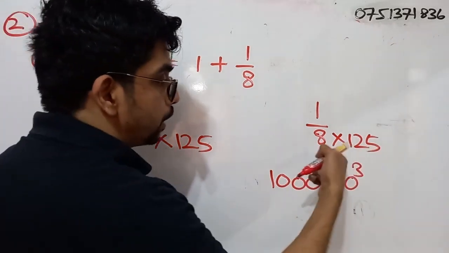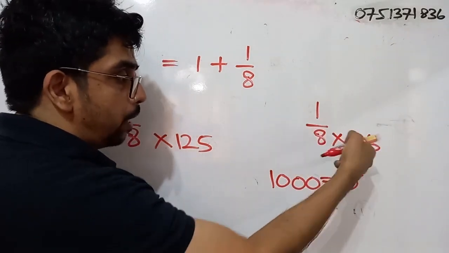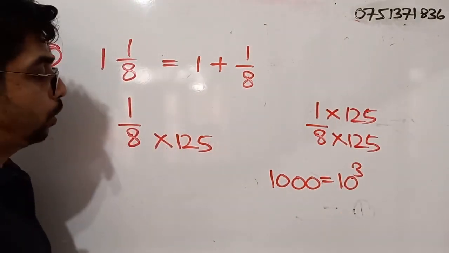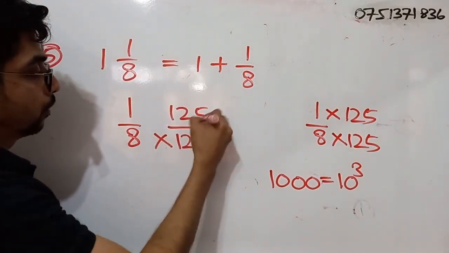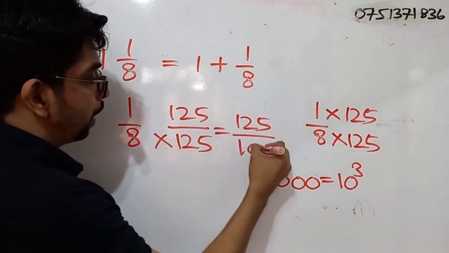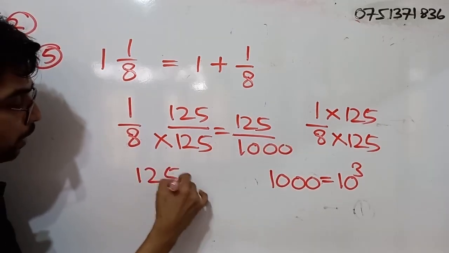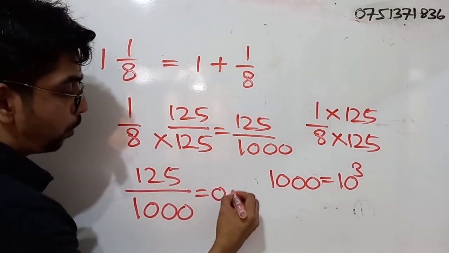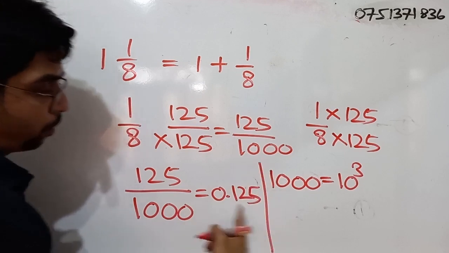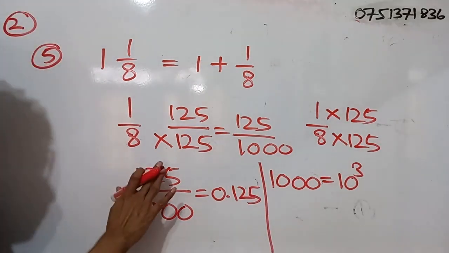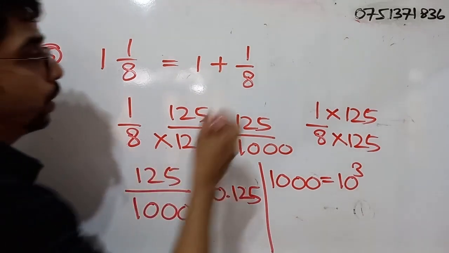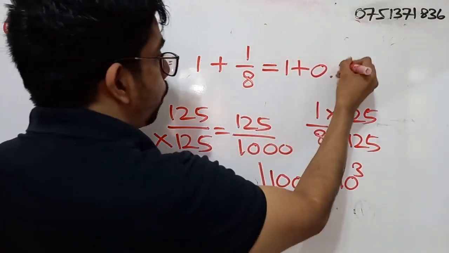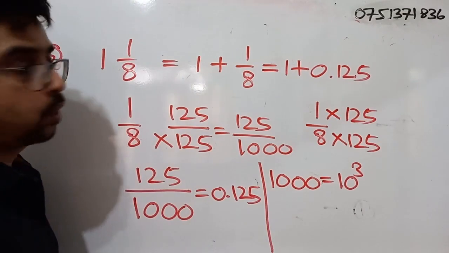So, since we multiply 8 by 125, we do the same thing to the 1. So what do we get? We get 125 divided by 1000. Now 125 divided by 1000, we can easily come up with the answer as what? 0.125. Now this is not the answer, right? So here what do we have to do? 1 plus 1 by 8 means what? 1 plus 0.125. So what is the answer?